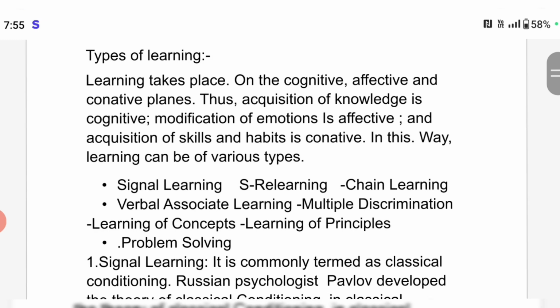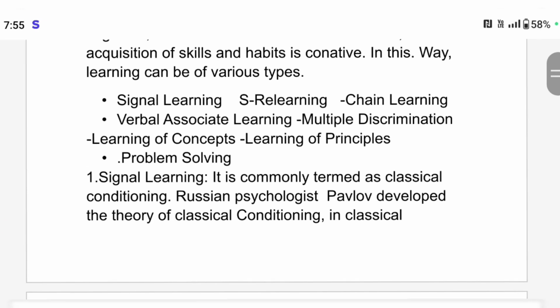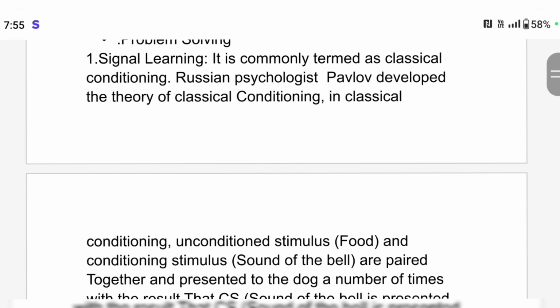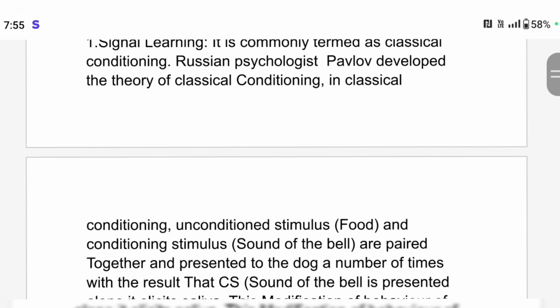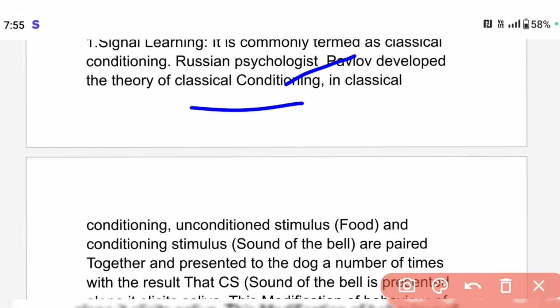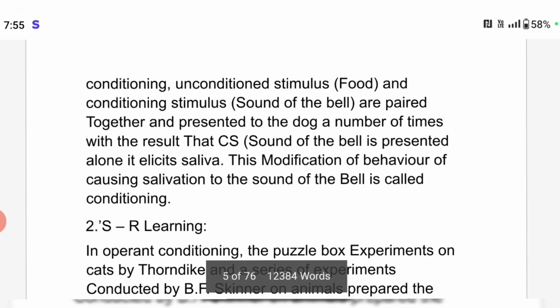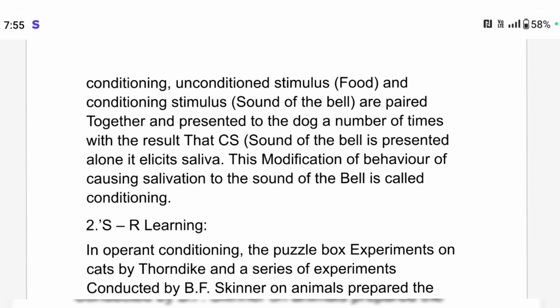So, types of learning. Coming to the types of learning, there are many, n number of types of learning. First, signal learning. Coming to signal learning, it's commonly termed as classical conditioning. According to Pavlov, who was a Russian psychologist, Pavlov developed the theory of classical conditioning, right? In the second unit we will learn all the conditioning theories and behavior perspectives. In the first unit, now we are learning signal learning.